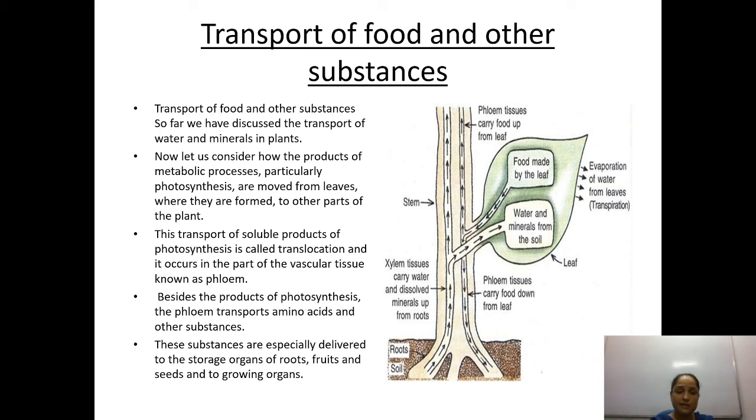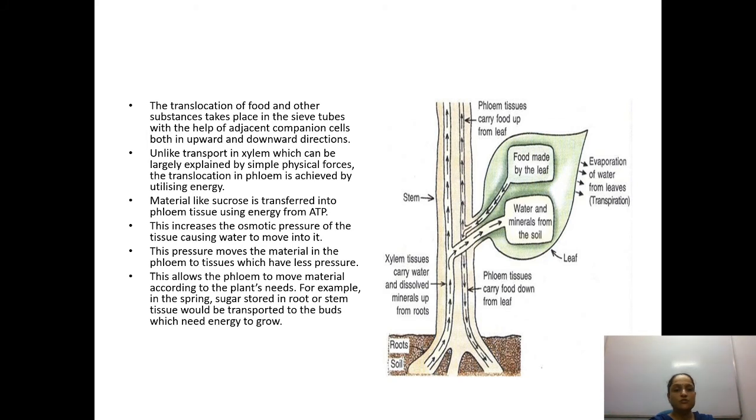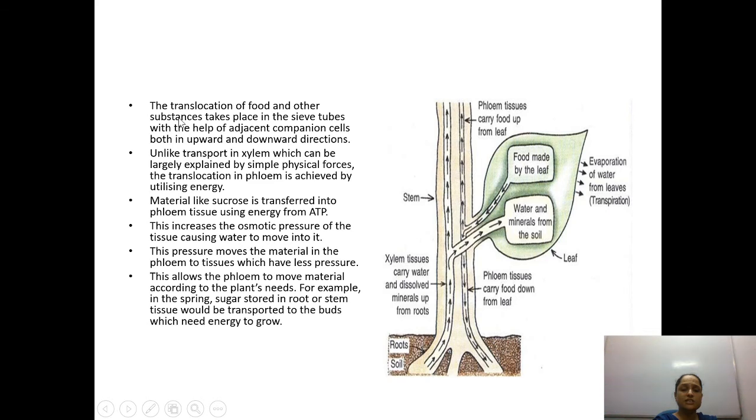Okay, let's proceed further. The translocation of food and other substances takes place in the sieve tubes. Basically, होता क्या है? Phloem is having different components like phloem parenchyma, sieve tubes, companion cells. So they all together are going to perform the transportation of food. So the translocation of food and other substances takes place in the sieve tubes. Sieve tubes क्या होती है? Basically these are cylindrical tubes in which there is a sort of pores or perforations. छोटे छोटे छेद होते हैं, ठीक है.